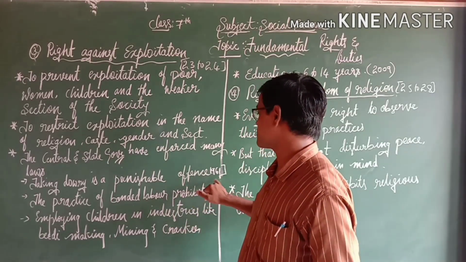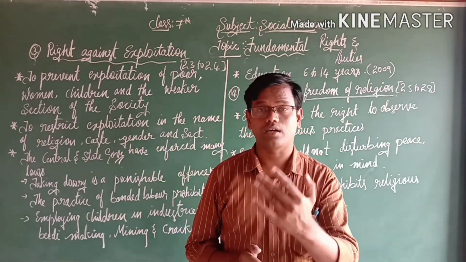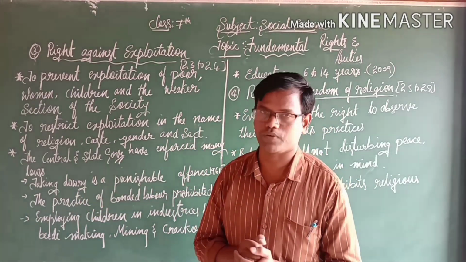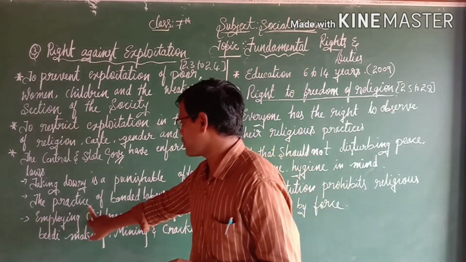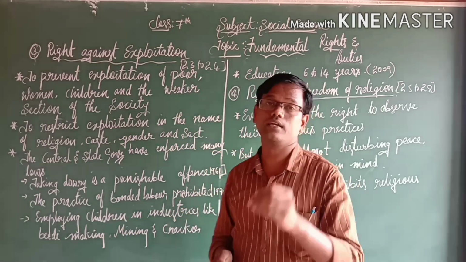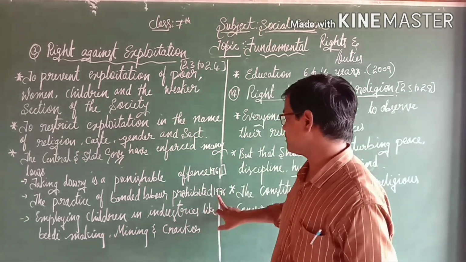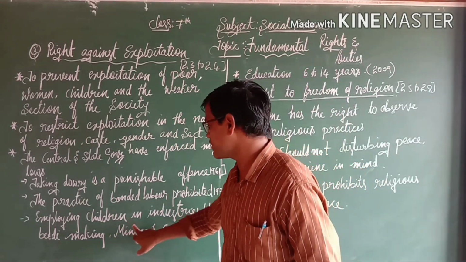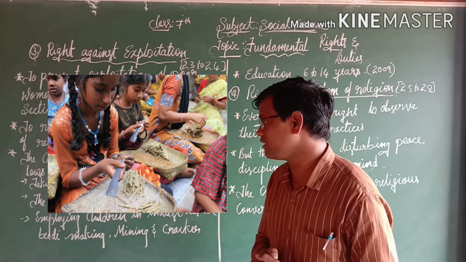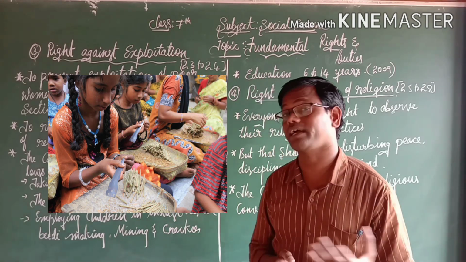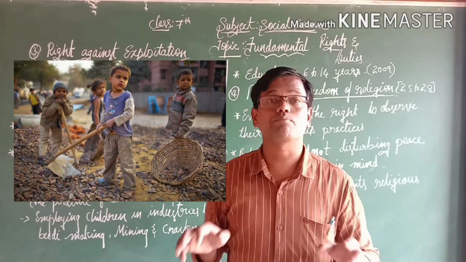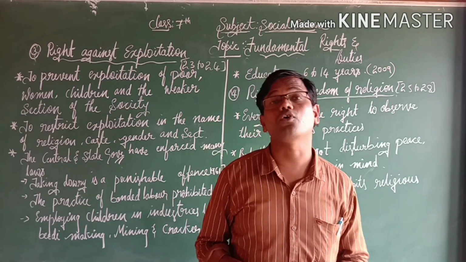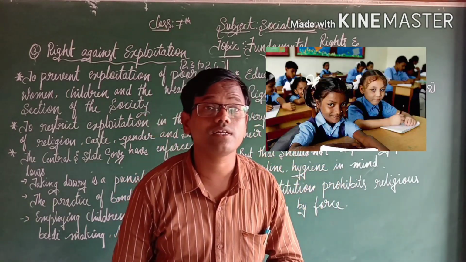The 1961 Act explains that taking dowry is a punishable offence. The next one, the practice of bonded labor, is strictly prohibited under the 1976 Act. And the third one, employing children in industries like bead making, mining and cracker manufacturing, is strictly prohibited. And the fourth one is education, which means free and compulsory education from 6 to 14 years.